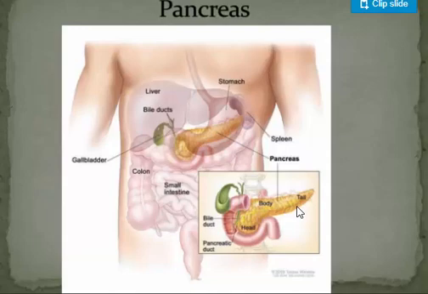Also, people who have problems with the pituitary gland and it's not secreting enough growth hormone are going to have problems with their growth, and we say that the growth is stunted. Stunted growth means that this person is going to keep the body of a child throughout their growth. But if the problem is detected early, the growth hormone can be given to the child and it is going to correct the problem. That's all with the endocrine system for you grade 9.